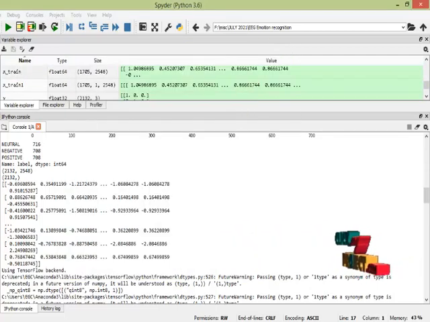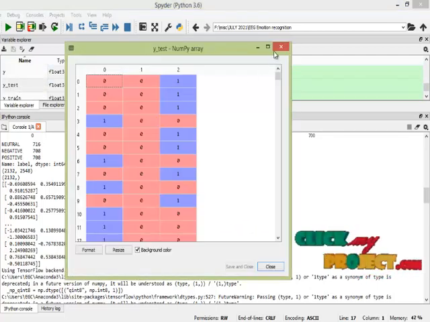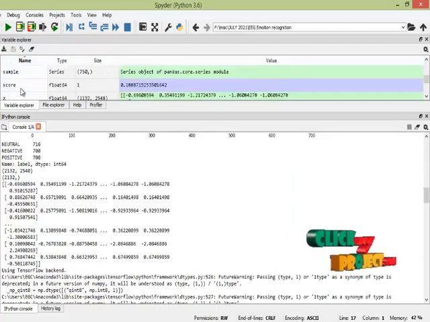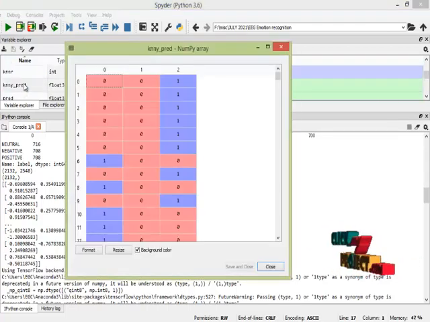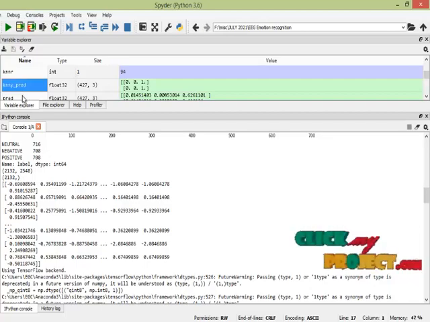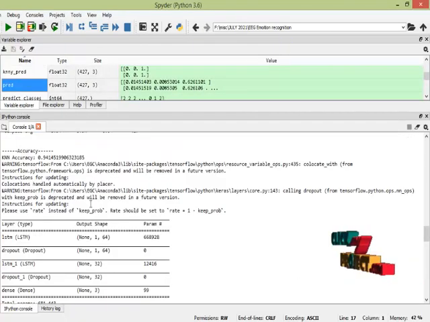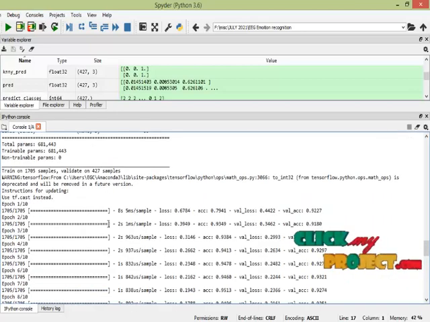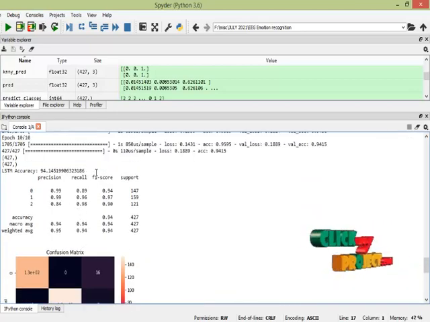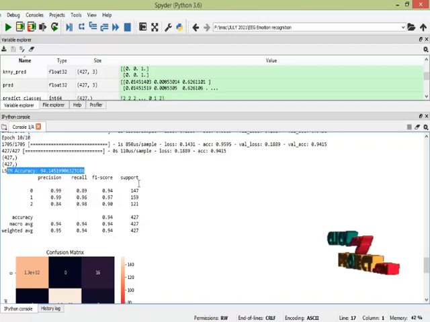Test data. KNN prediction, LSTM prediction is this. Finally, KNN gives 94 point something accuracy, and LSTM also shows 94.14 something.